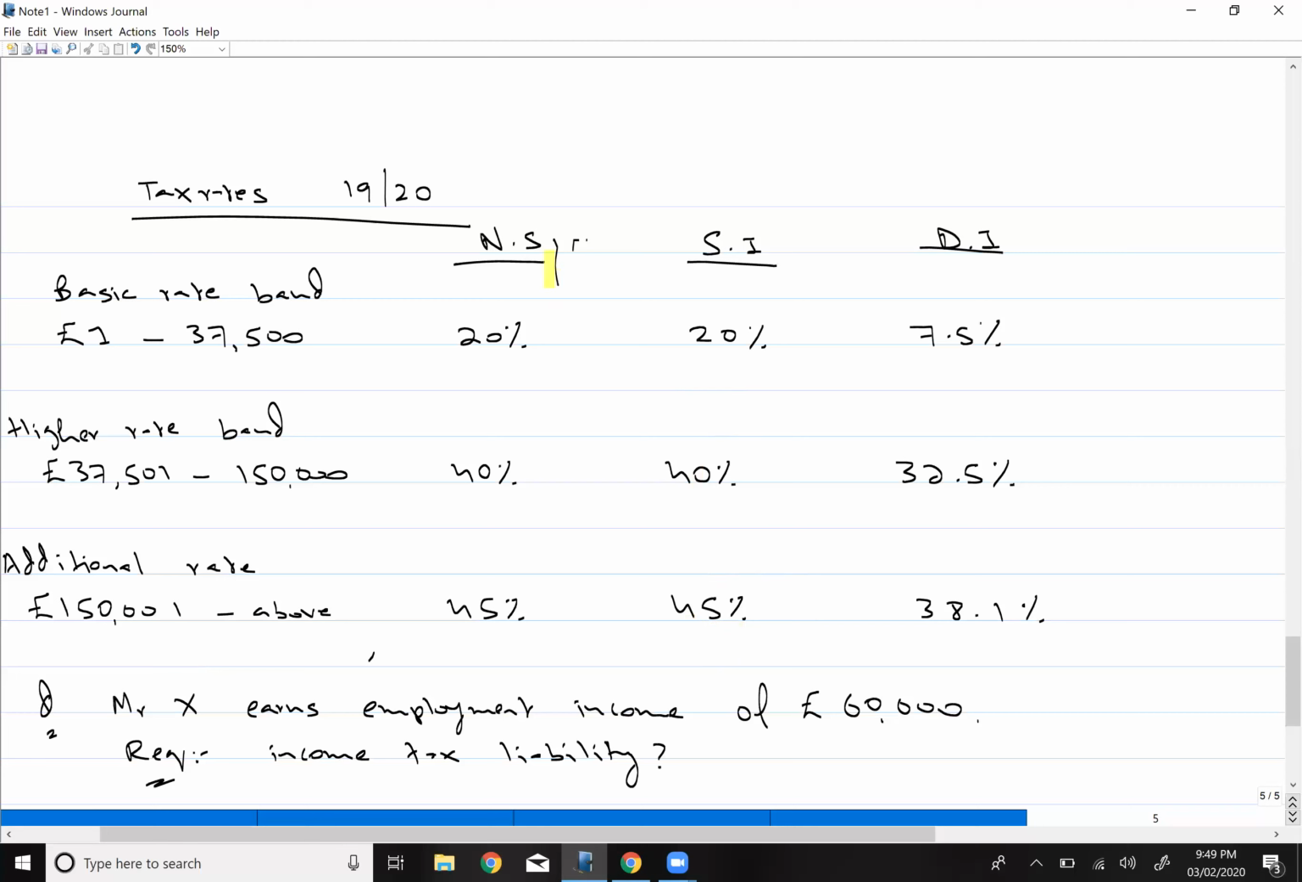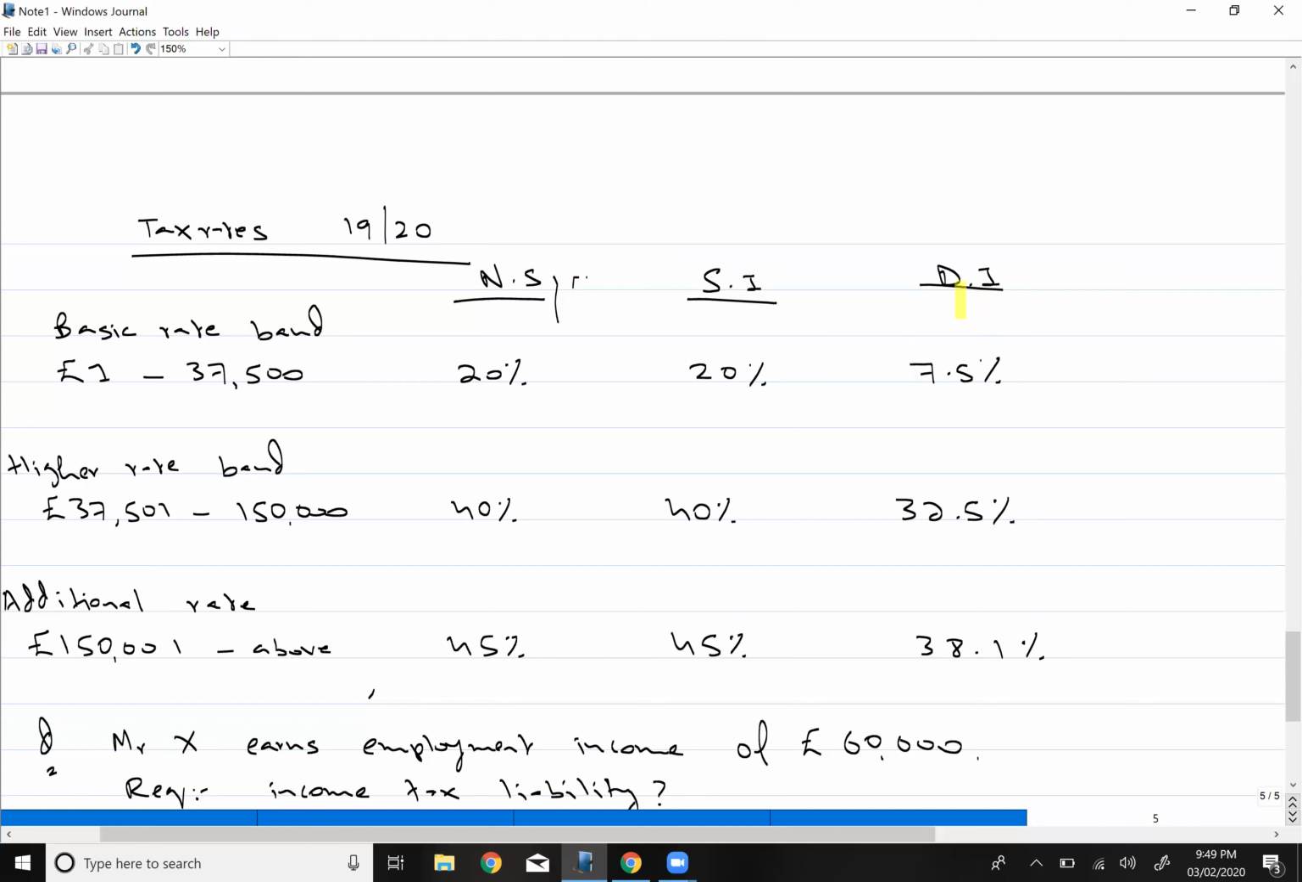Now you must be wondering, since the tax rates are the same for non-saving and saving income, why have they categorized them? Why? There's a reason behind this that will become clear when we're studying saving income.